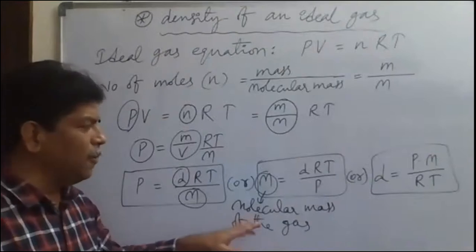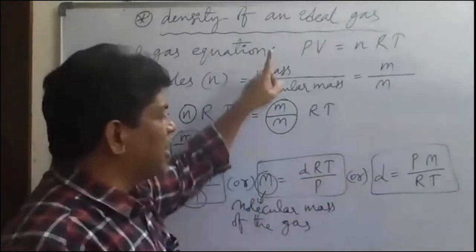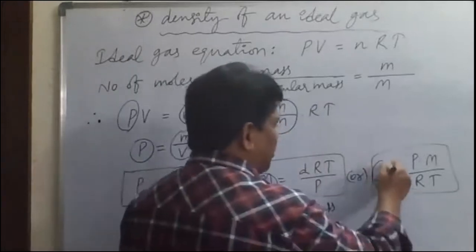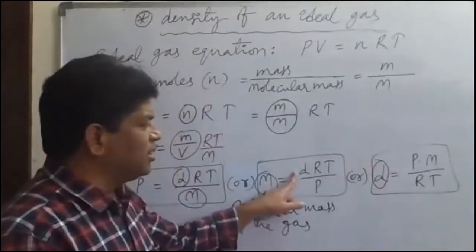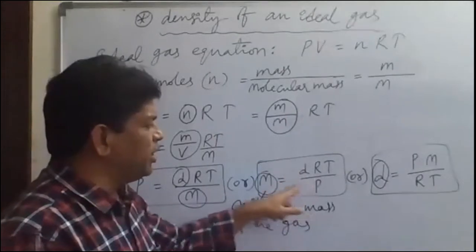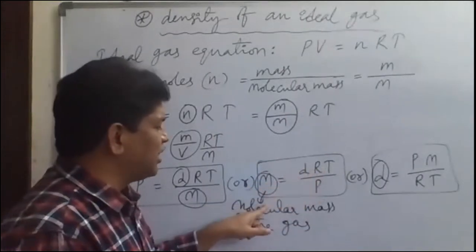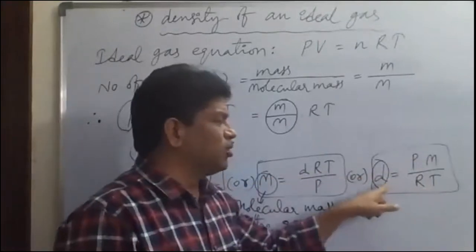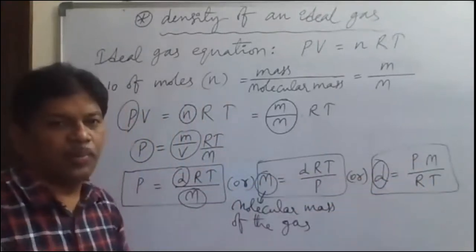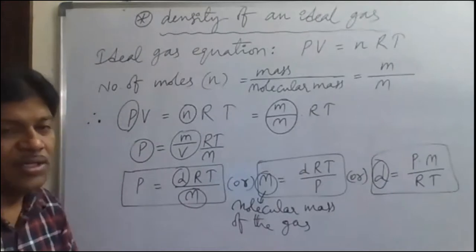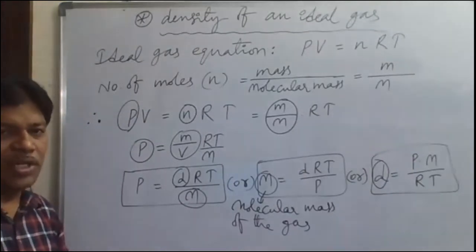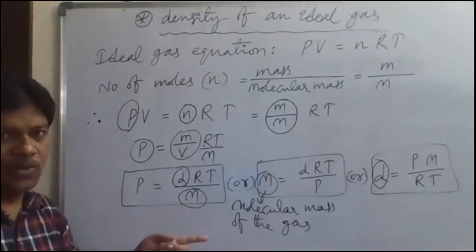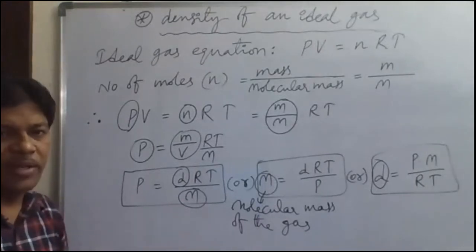Okay, now the same thing. From the same ideal gas equation, what can we also calculate? Density of gas can be calculated. So from this formula, density d is equal to what? d is equal to P into M, so RT will come this side: PM by RT. So density of the gas is equal to P into M divided by R into T. PM is what? Pressure into gram molecular mass. R is the universal gas constant. Capital T is the Kelvin temperature.